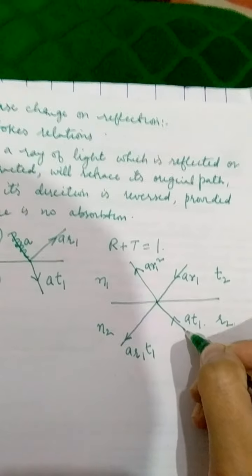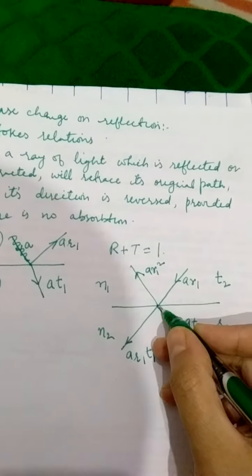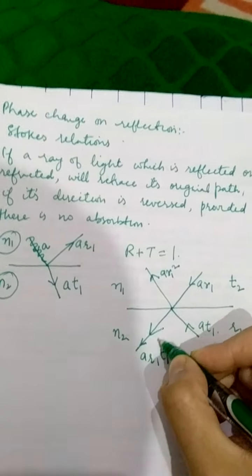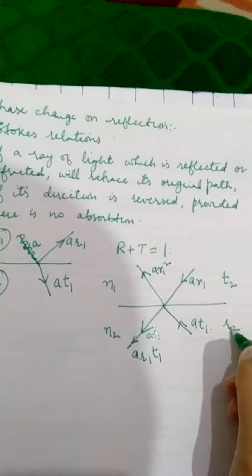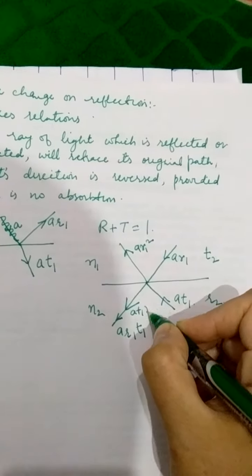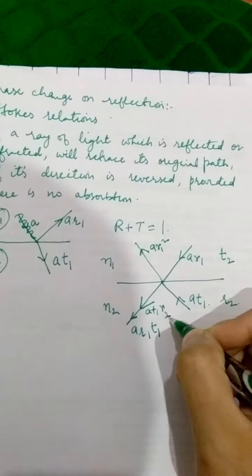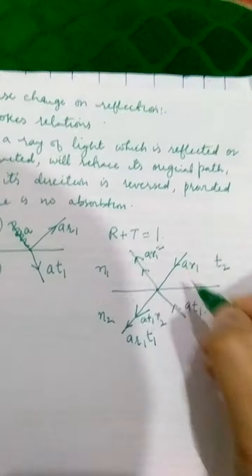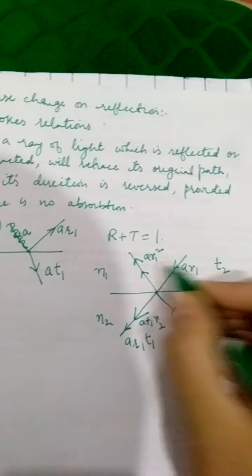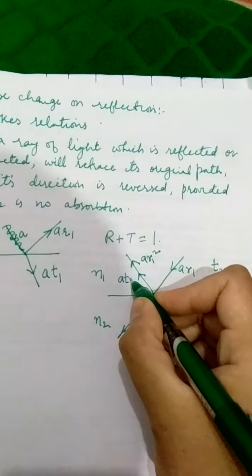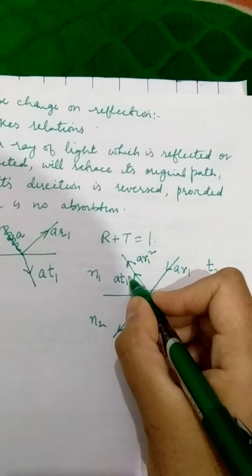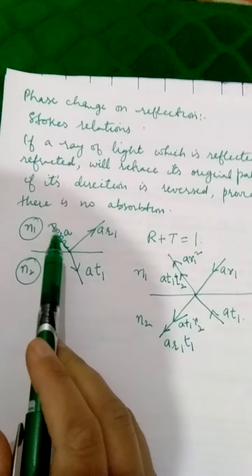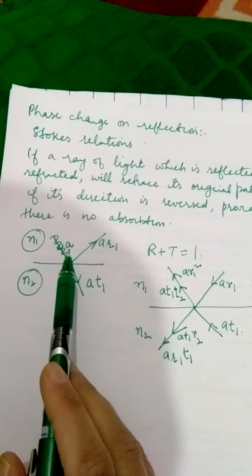Now let us see what is the fate of this ray. It is AT1. A part of it gets reflected. What will be the amplitude of that reflected part? It will be AT1 times R2. A part of it gets transmitted. What will be the amplitude of that part? It will be AT1 times T2, the transmission coefficient here. Again, I'm repeating that you have a ray of light, which is basically a wave. It has certain amplitude.